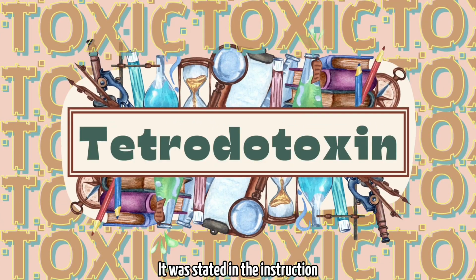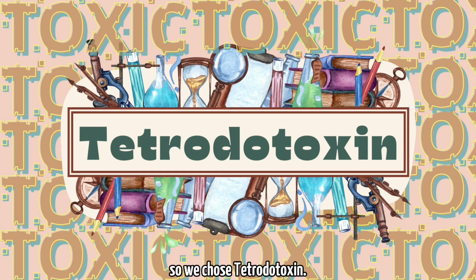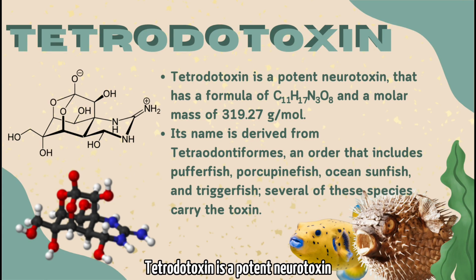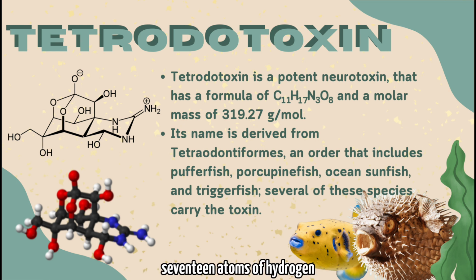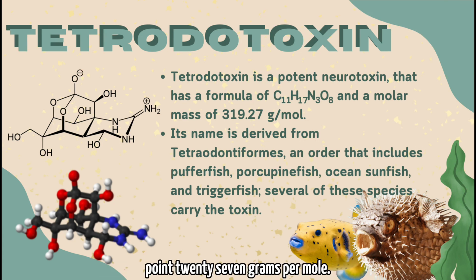It was stated in the instructions to choose a specific molecule under our topic, so we chose tetrodotoxin. So what is tetrodotoxin? Tetrodotoxin is a potent neurotoxin that has a formula of 11 atoms of carbon, 17 atoms of hydrogen, 3 atoms of nitrogen, and 8 atoms of oxygen. It has a molar mass of 319.27 grams per mole.